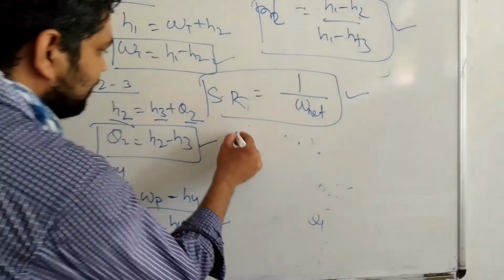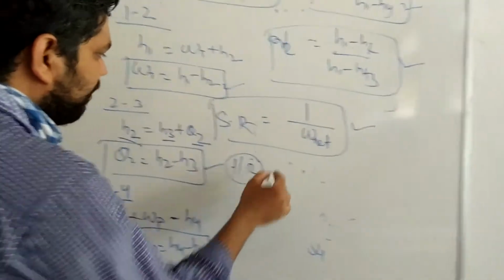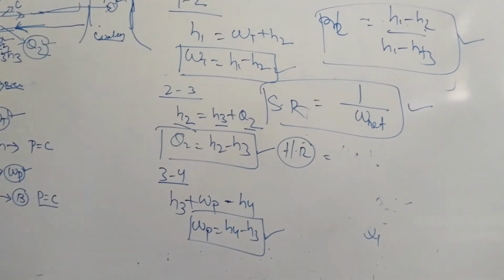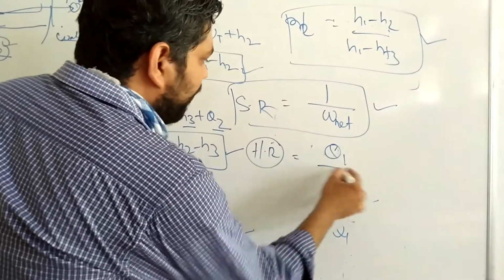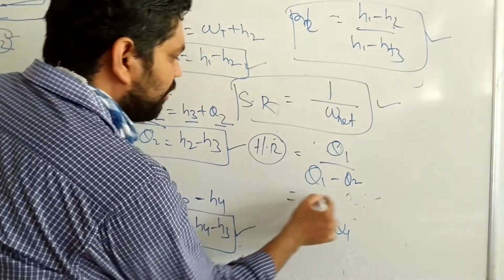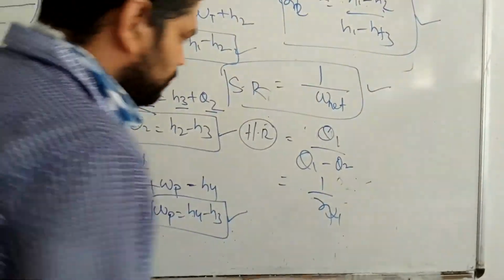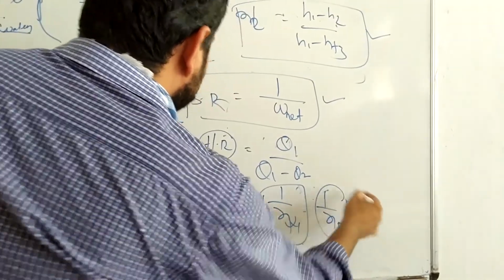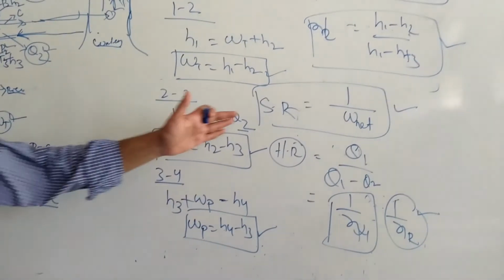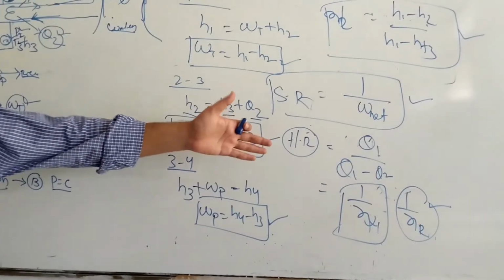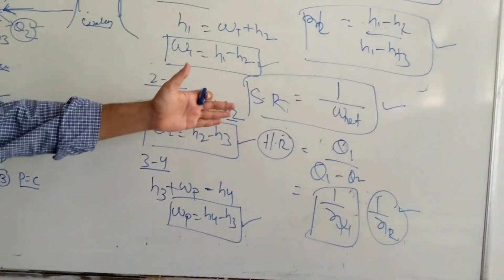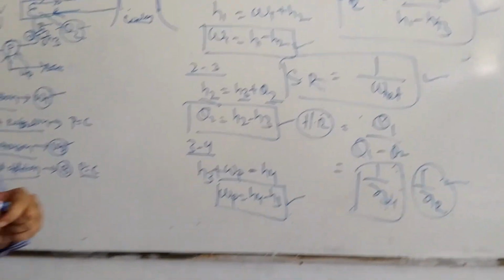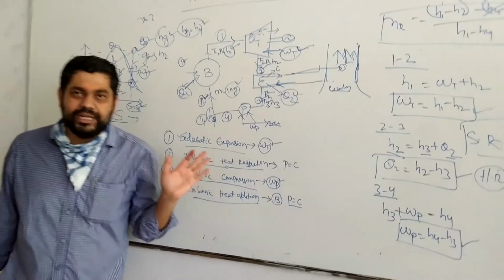Similarly, heat rate depends upon your Q1 and Q2 amounts, what amount of heat is supplied and what amount is rejected. Then you can write 1 by eta of the Rankine cycle. So this is your heat rate. You can find it in kg per hour, per minute, or per second; according to that you can put the value and change the unit. So this is all about the Rankine cycle efficiency, steam rate and heat rate.